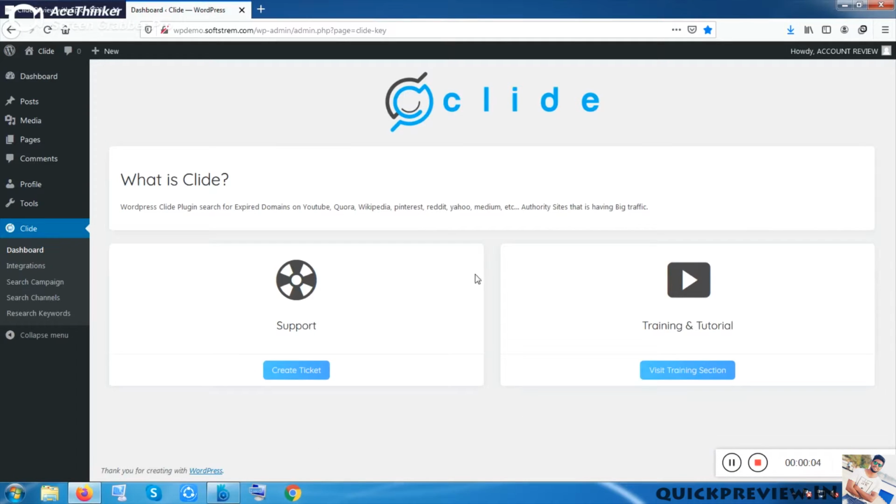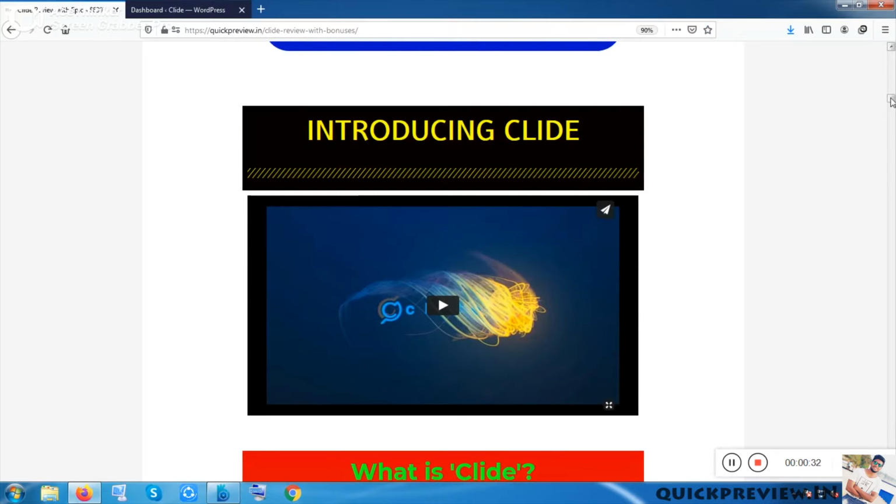Okay, so this is a dashboard of Clyde. In a nutshell, this software gives you expired domains, expired accounts or websites that had huge, massive traffic, more than 1 lakh, or nearly 2 million traffic, but they are dead. The accounts which are dead, the profile, the following Instagram page and the Facebook page.